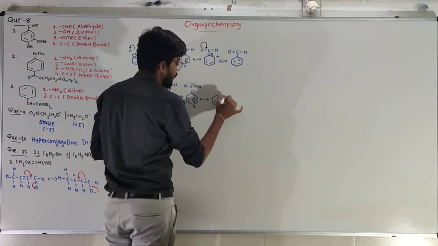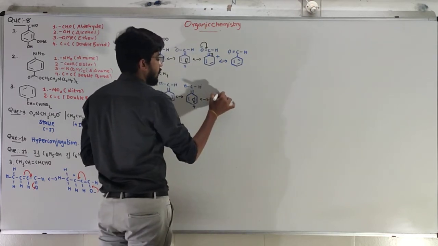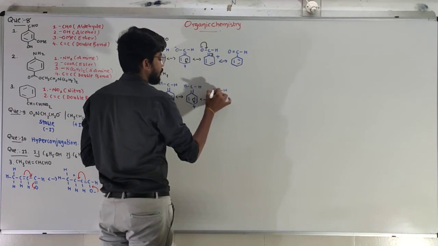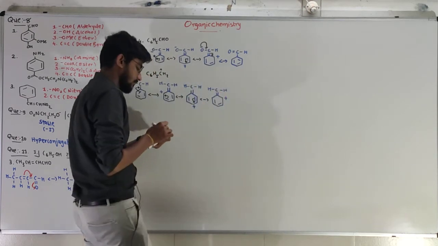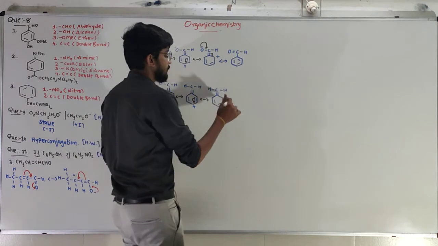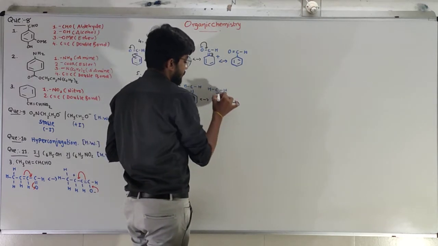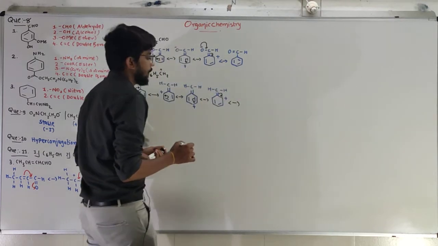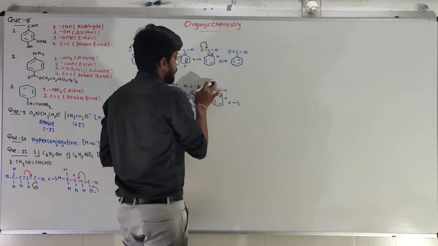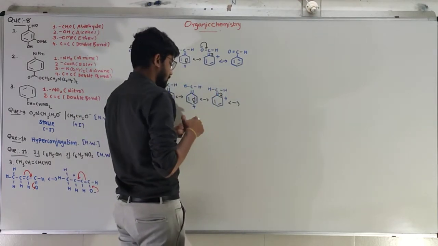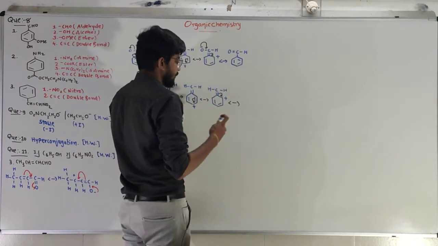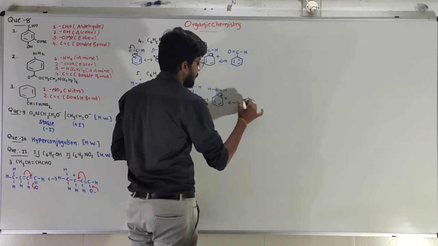Double bond, and plus charge over here. Double bonded carbon with 2 hydrogens. Last resonance structure, as the pi bond will be again transferred into the ring, the plus charge will be on the carbon.